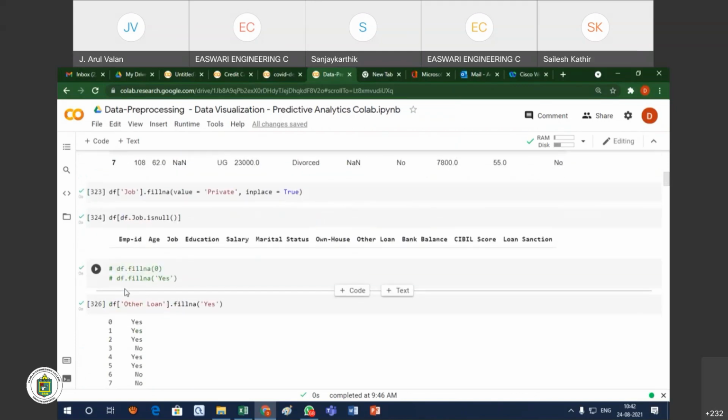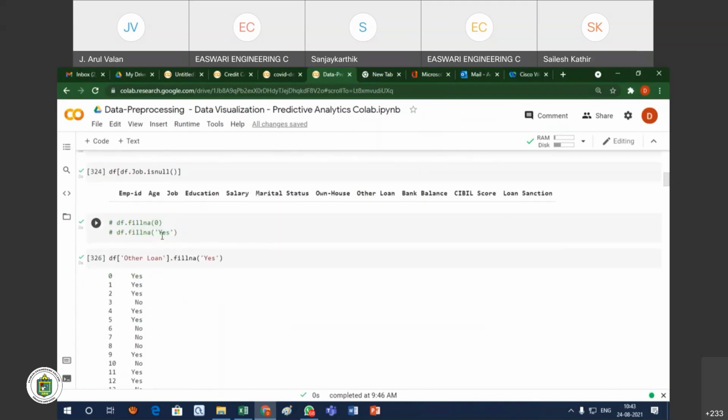Similarly, if you are using some default value, we can use a number also. Wherever the values are missing, I can fill with some global constant, 0 or some other constant, yes or 1.